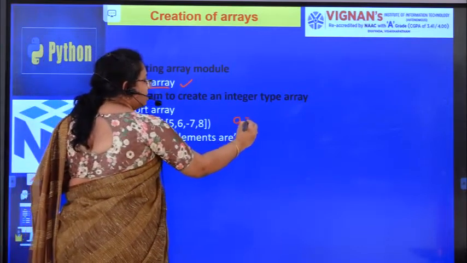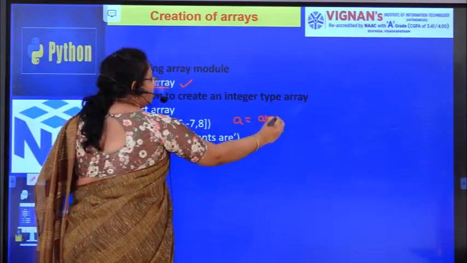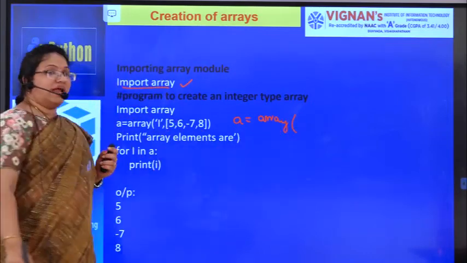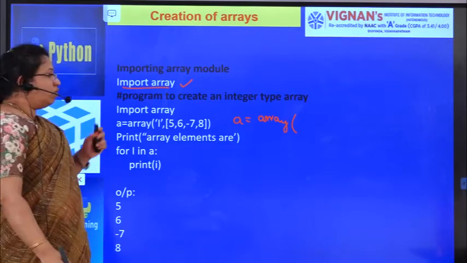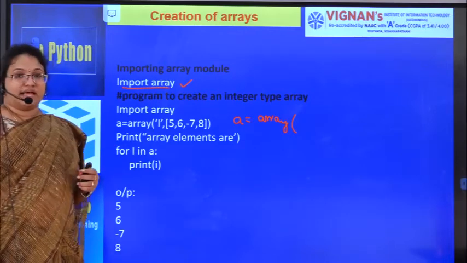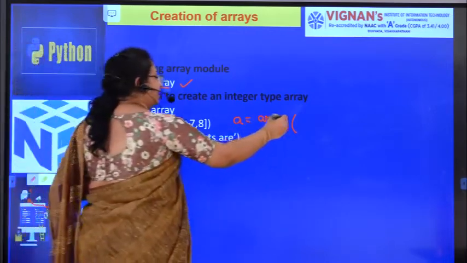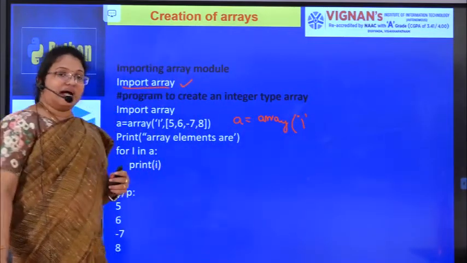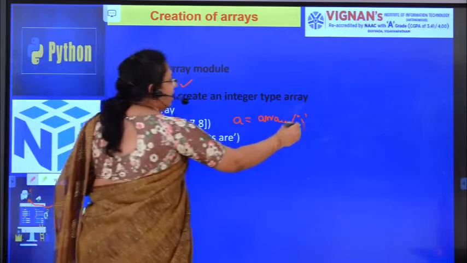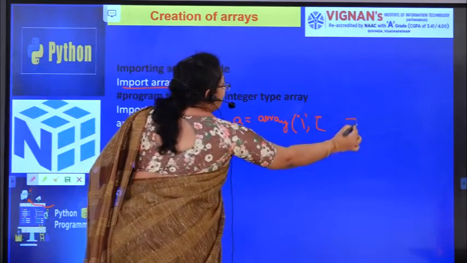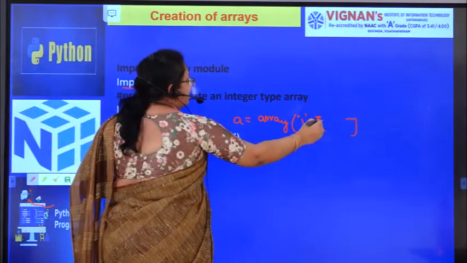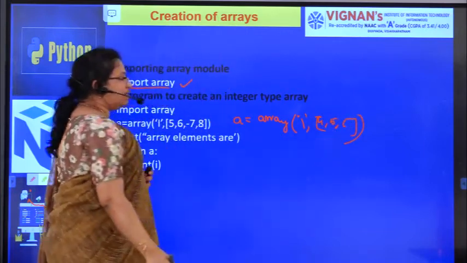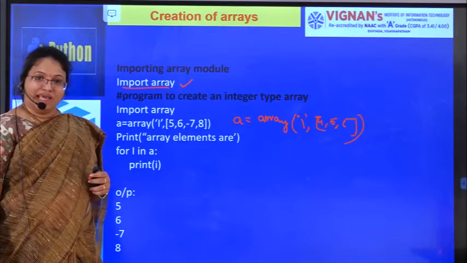Name of the array is equal to, first I have to call the array function, and I have to mention the type code. So if I want to have integer type values, generally I will be writing capital I. What does capital I represent? Unsigned integer. And then I have to write the list of elements that I want to keep. For example, if I want to keep 4, 5, 6, I will be writing like this. Your array is going to be created.